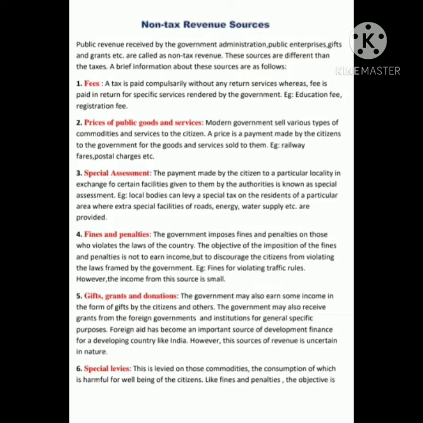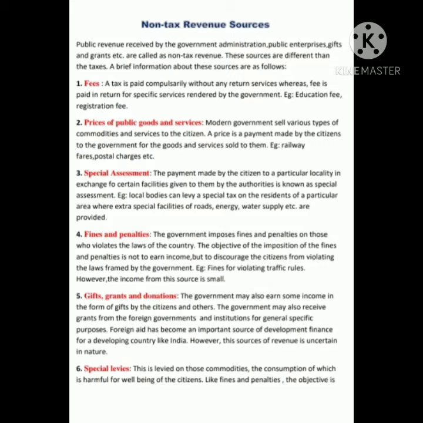Next is gifts, grants and donation. The government may also earn some income in the form of gifts by the citizens and others. The government may also receive grants from the foreign governments and institutions for general or specific purposes. Foreign aid has become an important source of development finance for a developing country like India. However, this source of revenue is uncertain in nature.